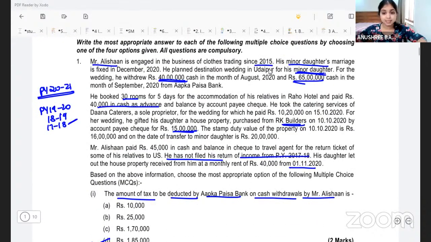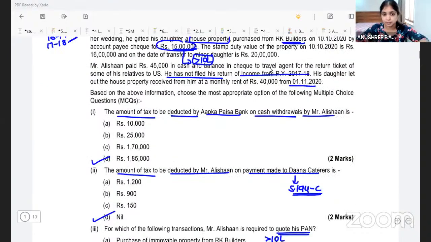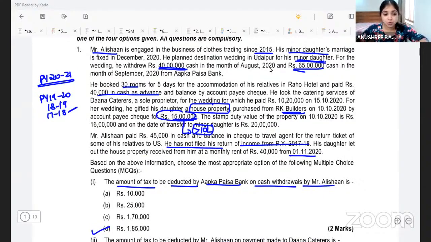Now, my assessee, Mr. Alishan, has purchased a house property from RK Builders for 15 lakh rupees. The value of the property is certainly more than 10 lakh. Because it is more than 10 lakh, here PAN has to be quoted. See, payment is made by account payee cheque.